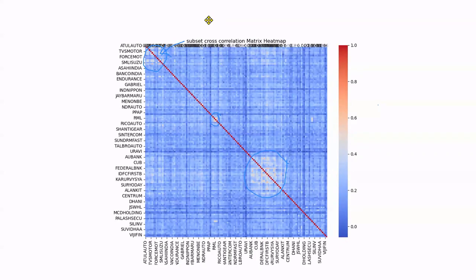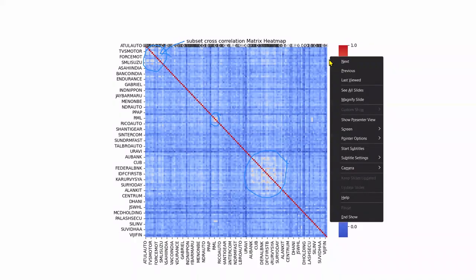Okay, how do I change the slide? I think I need to stop the annotation. Just 1 minute.